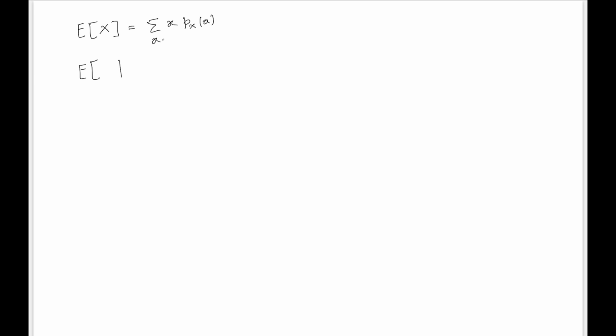Let's say given some event A, we want to find the expectation of this random variable x given this condition. While finding the expectation when we have no condition, we are using the ordinary PMF, right? And if we have some condition, what will we be doing? We will be using some revised PMF, the conditional PMF.